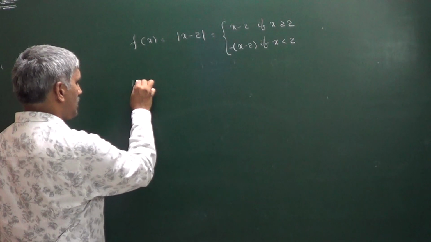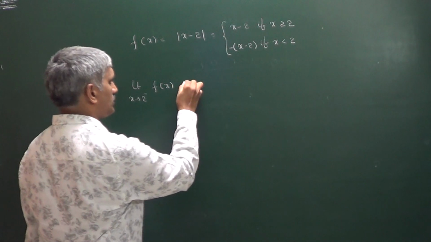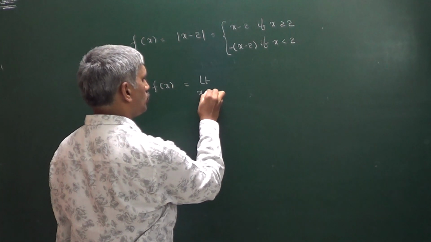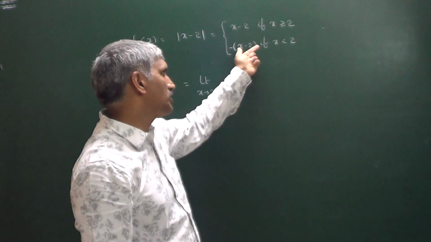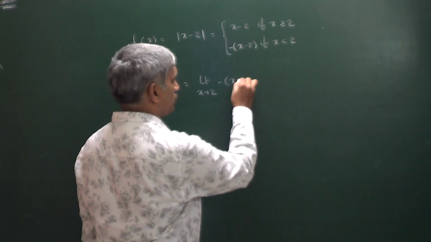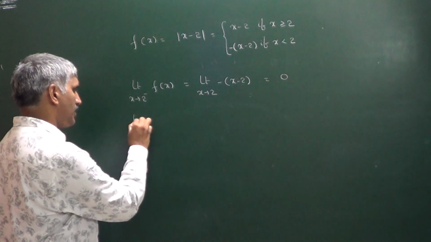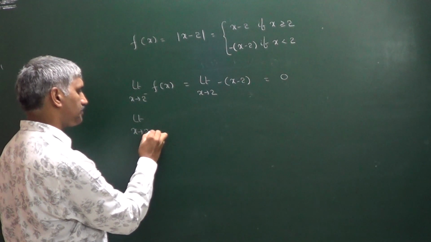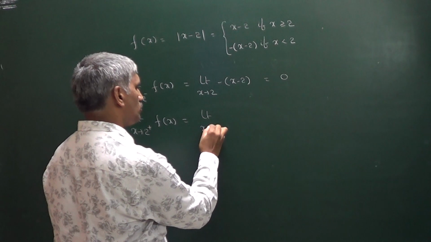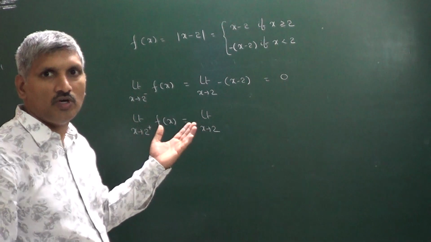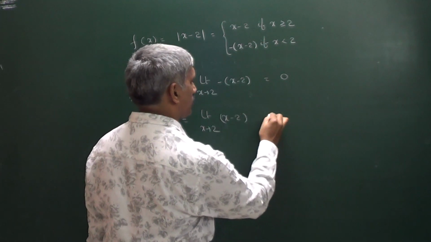Now here I am finding limit x tends to 2 minus f of x, which is equal to limit x tends to 2. Come on, tell me. 2 minus means less than 2. In the less than 2 case, what is the function? Minus of x minus 2. Now apply the limit, you will get 0. Right? Next, limit x tends to 2 plus f of x. 2 plus means more than 2. In the more than 2 case, what is the function? x minus 2. So that is also equal to 0.